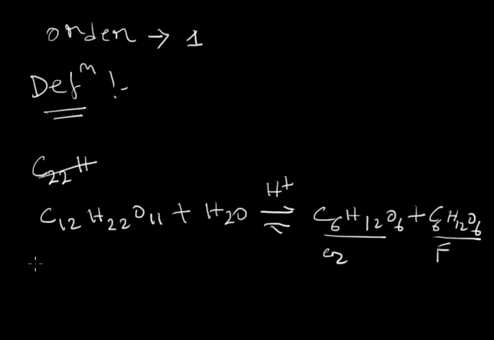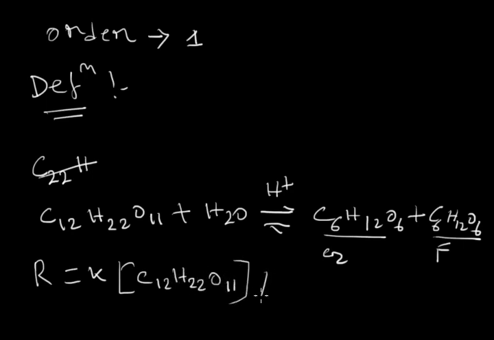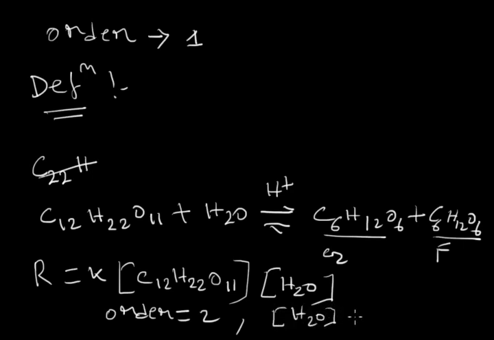Now the reaction rate is equal to some constant K into molar concentration of C12H22O11 into molar concentration of water, that is, the order is 2, but when the concentration of H2O is very high, the reaction rate becomes R equal to some constant K1 into molar concentration of sucrose.